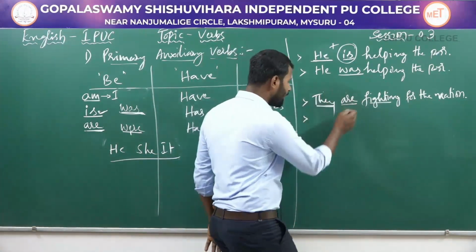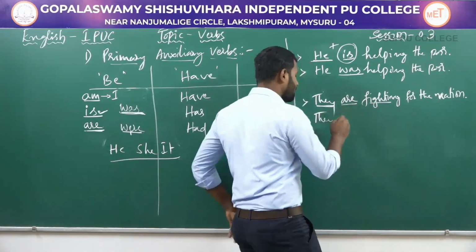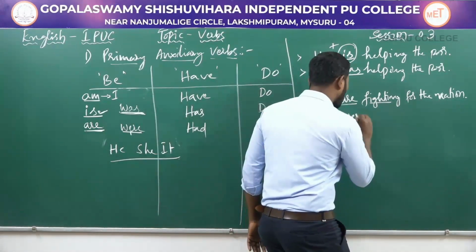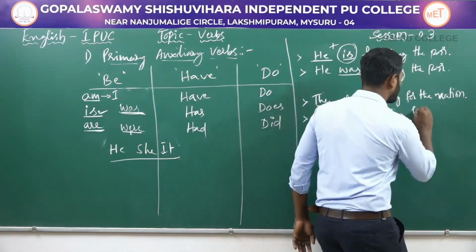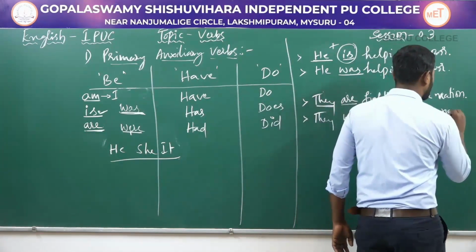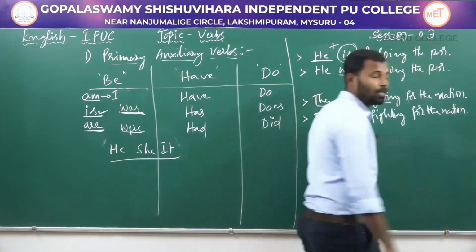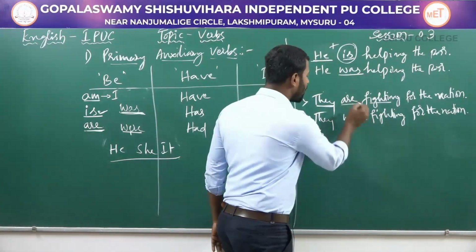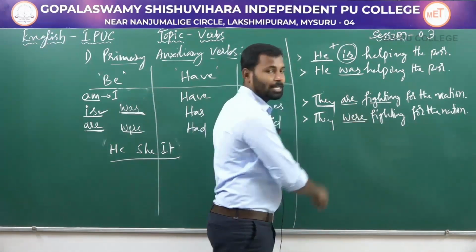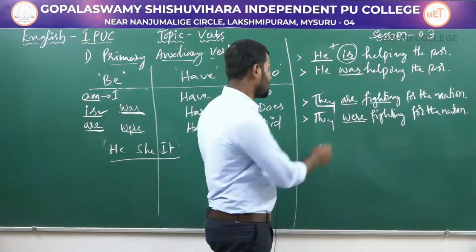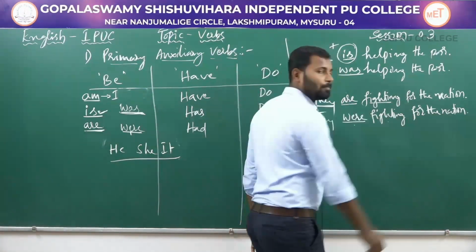Next, I'll take the same example but different auxiliary verb. They were fighting for the nation. The second sentence, are has changed into were because this sentence is in past continuous tense. They were fighting for the nation.